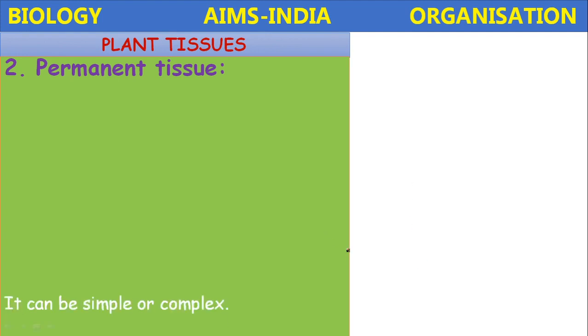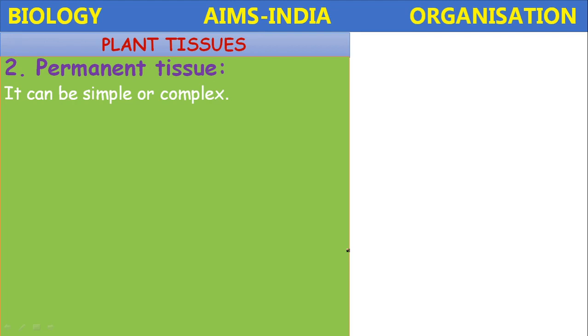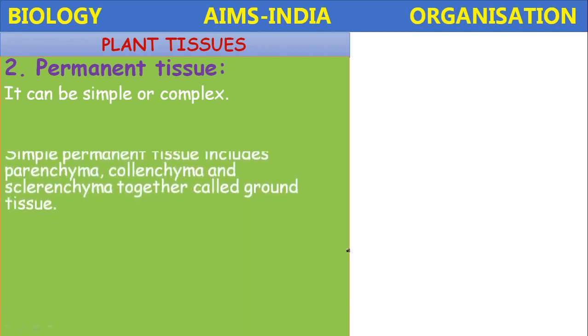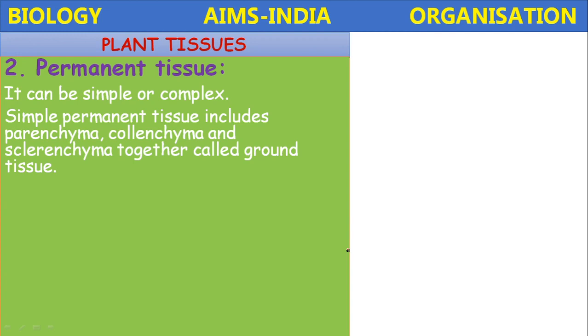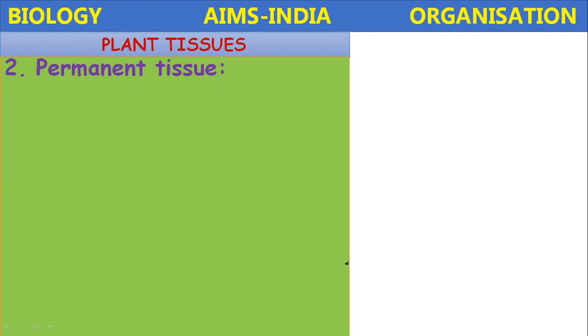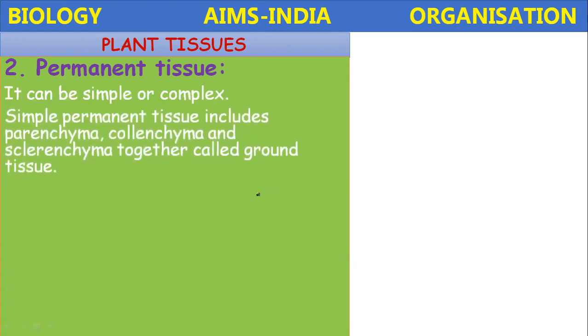Permanent tissues are of two types, simple or complex. How are these permanent tissues formed? The meristematic tissue itself loses the power of cell division after maturation and converts into the permanent tissues. The permanent tissue is categorized into simple and complex.